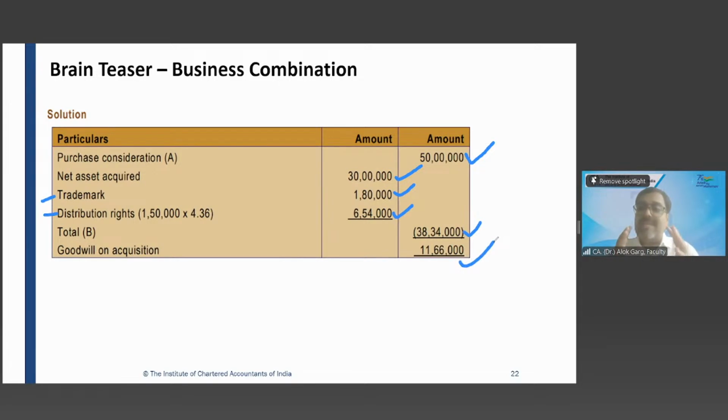So whenever an asset is acquired in a business combination, it has to be measured at fair value. Is that clear? Yes, sir. Very much clear.